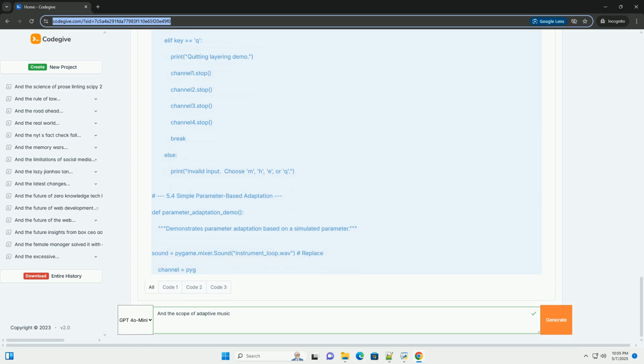2. Why adaptive music? Scope and applications. The potential applications of adaptive music are vast and span multiple domains. Video games. Adaptive music is most commonly used in games to intensify dramatic moments, reflect the player's actions, match the emotional tone of different environments, and provide cues. Examples include transitioning to more intense music during combat, altering the music's mood in a peaceful area, or providing audio feedback for player actions.